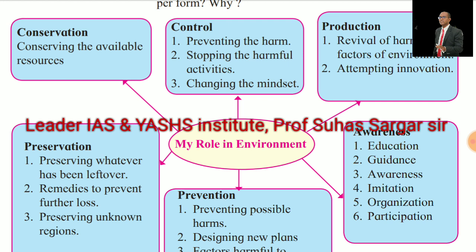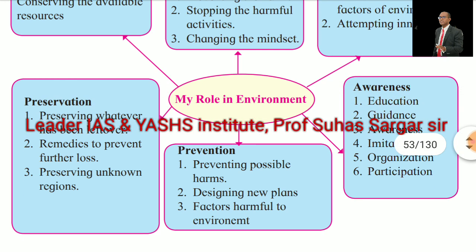First, control: preventing the harm, stopping the harmful activities, changing the mindset. In conservation, we conserve the available resources. In production, revival of the harmed factors of the environment as well as attempting innovations. In awareness: first education, second guidance, third awareness, fourth imitation, fifth organization, and sixth participation.